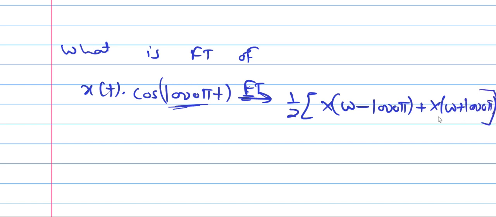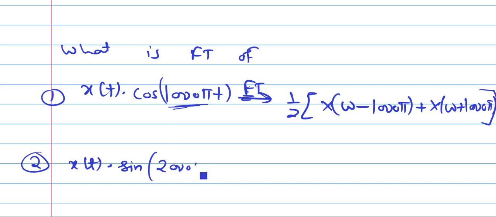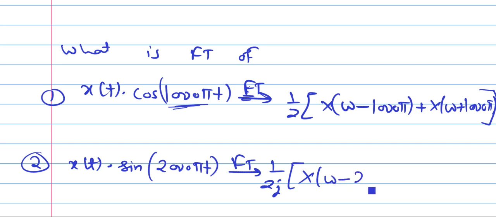So this is the answer. Next question. What is Fourier transform of x of t into sine of let us say 2000 pi t. So your Fourier transform answer is 1 by 2j, x of omega minus 2000 pi plus x of omega plus 2000 pi.